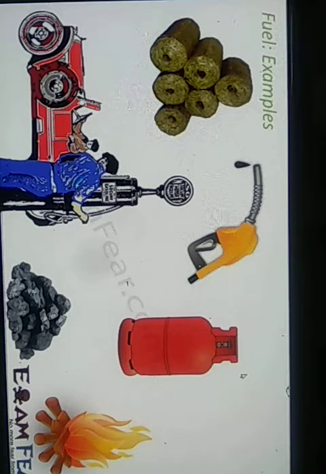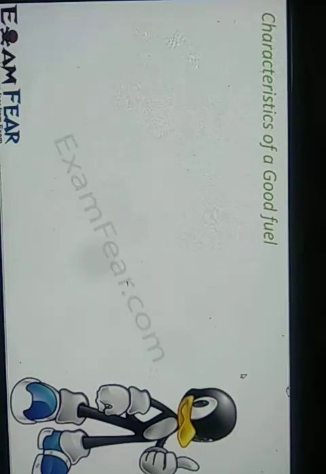Wood is another example of fuel, where the energy generated is huge enough that you can actually cook anything. Now when we talk about fuel, what do you think defines a good fuel? How do we know which is a good fuel and which is not?